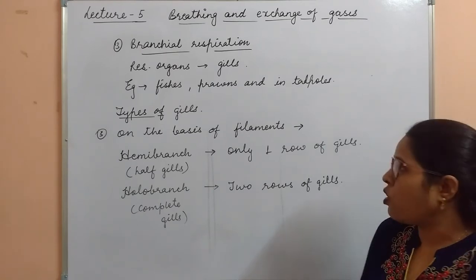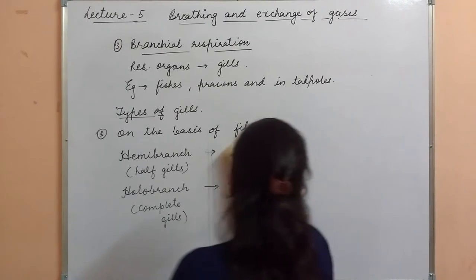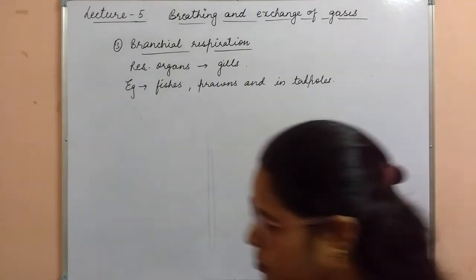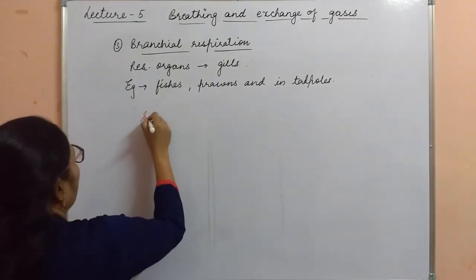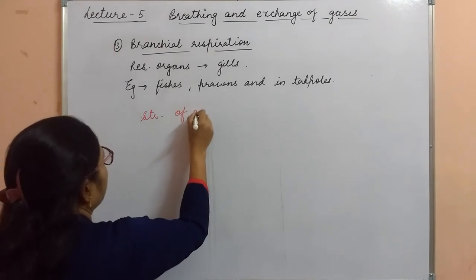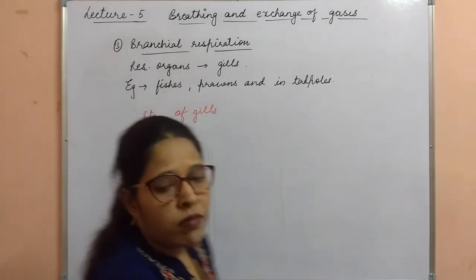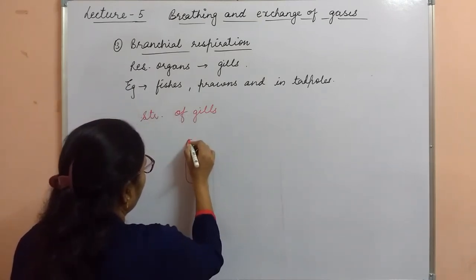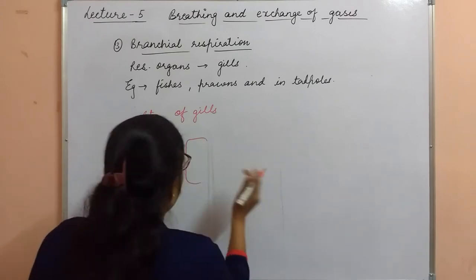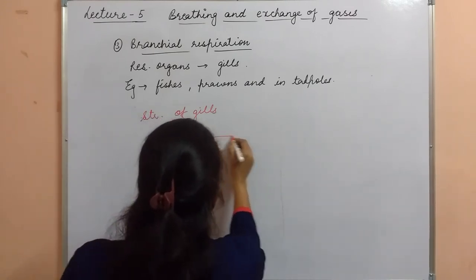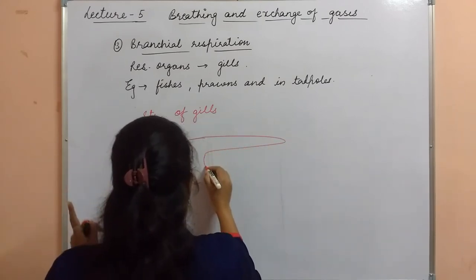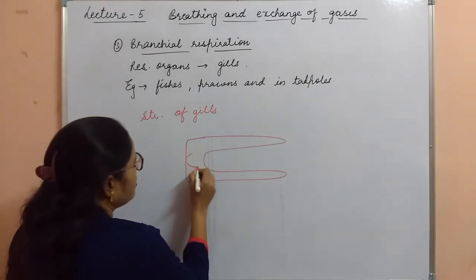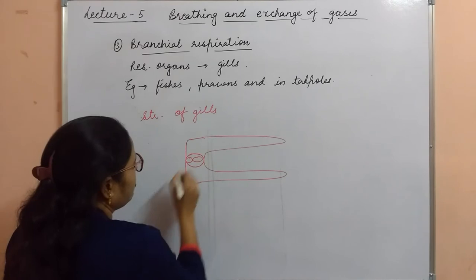Now come to the structure of gills. So here is the structure of gills. Clear? Two rows of gills are there. So these are the structure like this. This is the first row and this is the second row. Clear? Here is the blood vessels. These are the blood vessels.